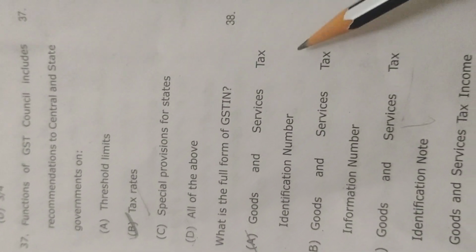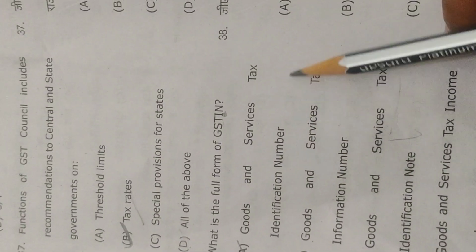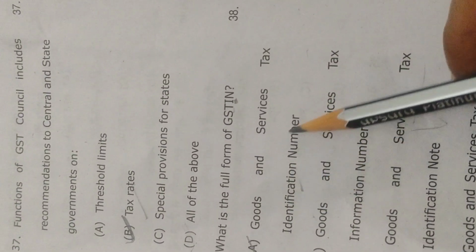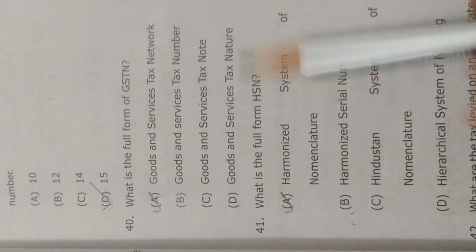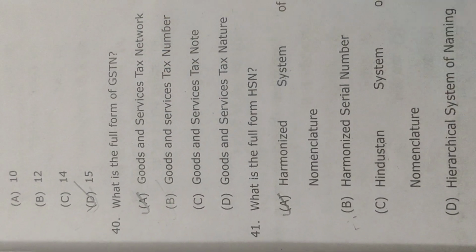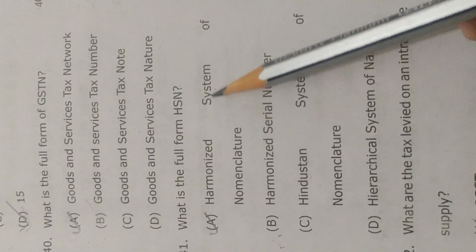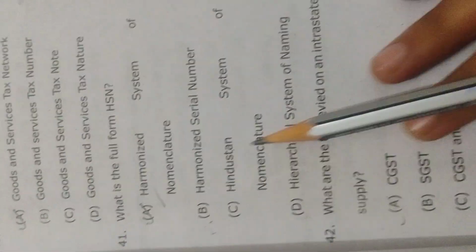What is the full form of GST? Goods and Services Tax. GSTIN, Goods and Services Tax Identification Number. GSTIN is a unique 15-digit number. What is the full form of GSTN? Goods and Service Tax Network. What is the full form of HSN? Harmonized System of Nomenclature. Okay.